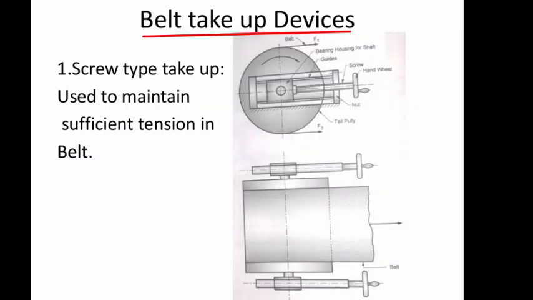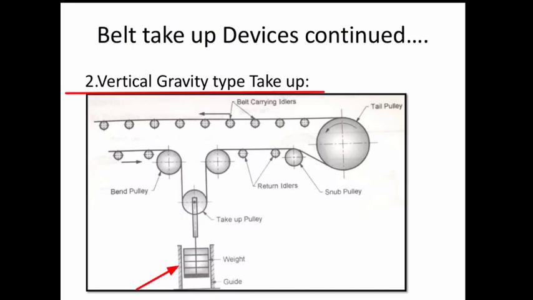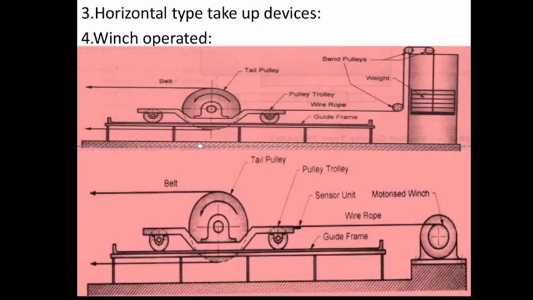This is the belt take-up device. Screw type take-up is used to maintain sufficient tension in the belt. This picture shows the vertical gravity type take-up. This picture shows the horizontal type take-up device and the winch operated take-up device.